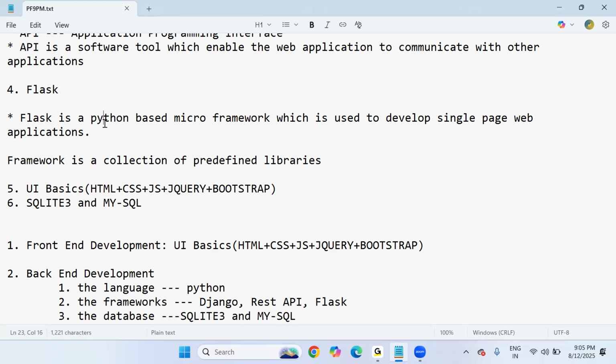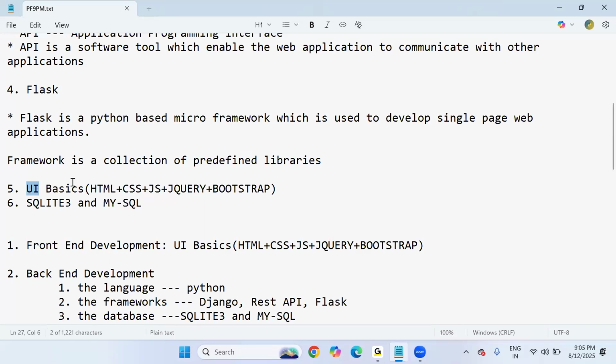These three frameworks are written in Python language, so Python is mandatory for learning them. And framework means a collection of predefined libraries. A framework has a set of rules and specifications, so you should follow the rules and specifications while developing applications in Python.